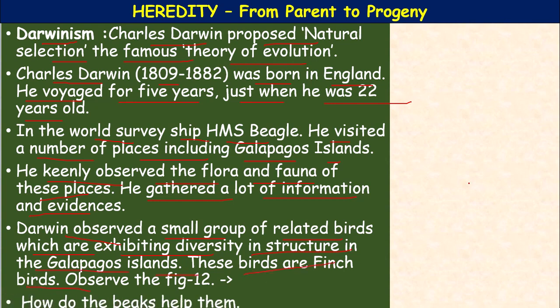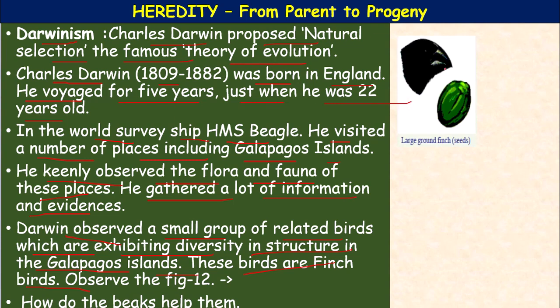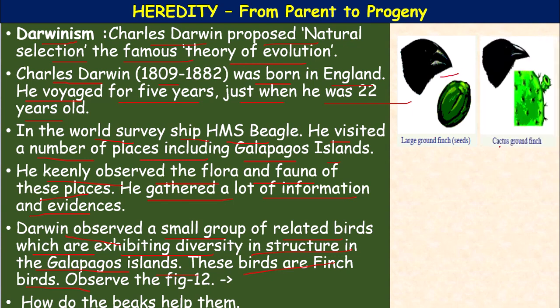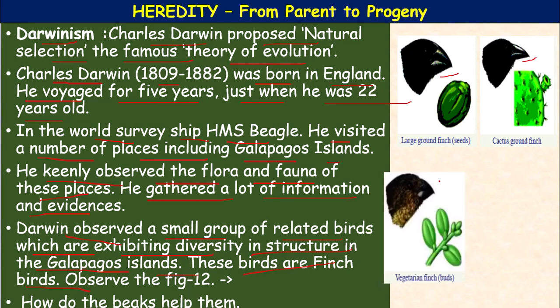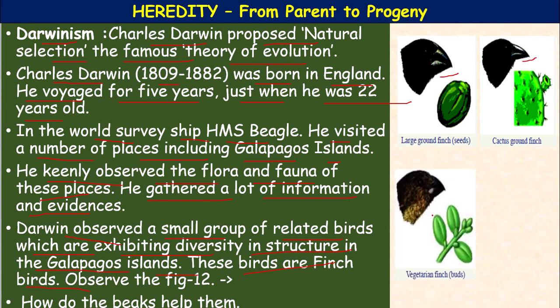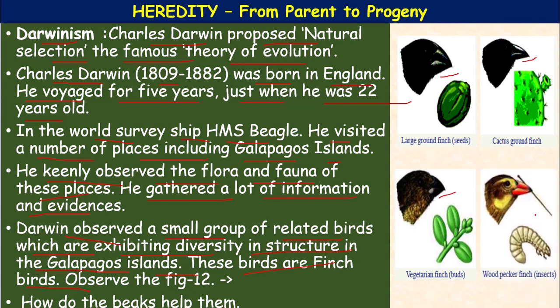You can observe this figure. This is the large ground finch; observe the beak. The cactus ground finch. Here, the vegetarian finch. The next, the woodpecker finch. See how gradually the changes appear.